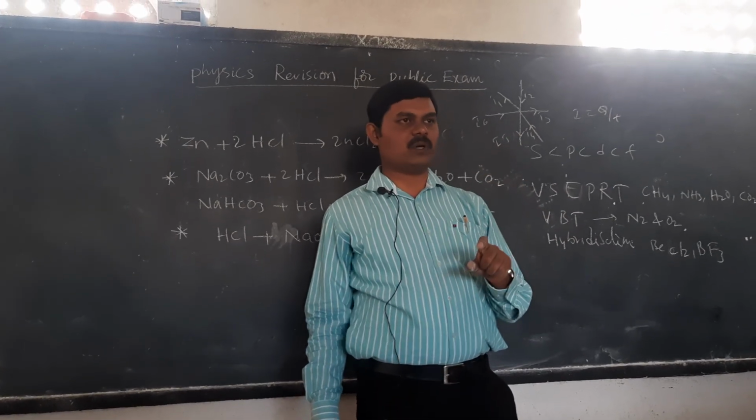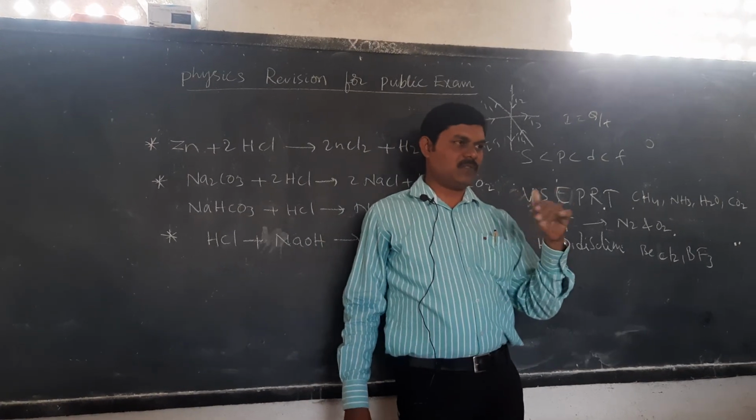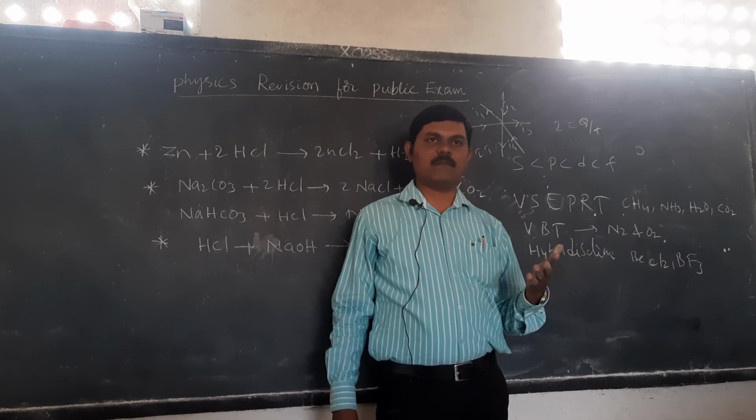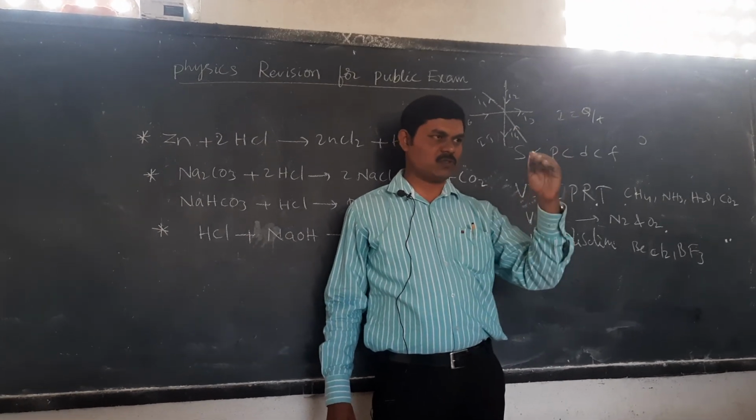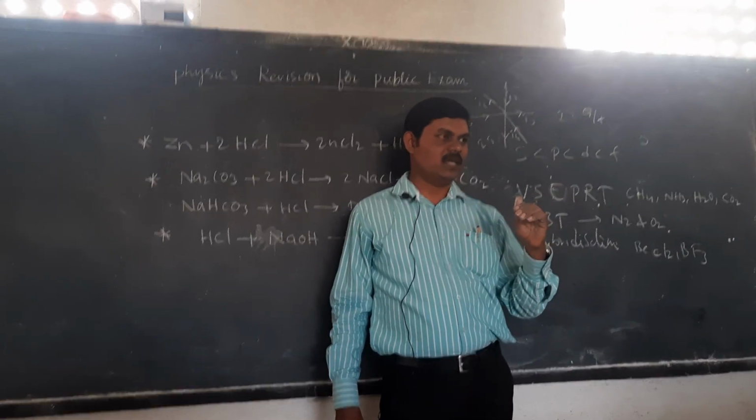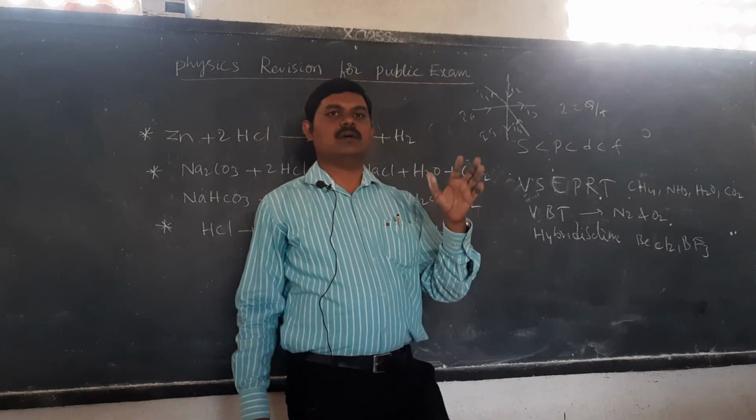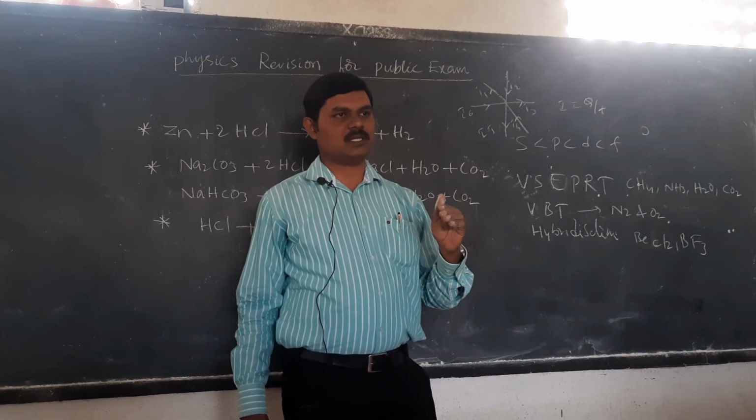In the derivation part you have to practice. If 3 resistors are connected in parallel, what is the resultant resistance? 1 by R is equal to 1 by R1 plus 1 by R2 plus 1 by R3. Okay. So this is related to series and parallel connection resistances.